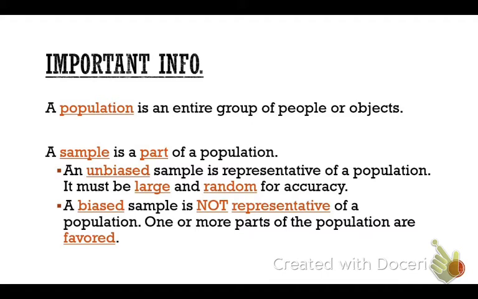Now, let's talk about the next part, a sample. A sample is just a part of the population, okay? So there are different sections in Jacksonville, the north side, or we live on the west side, some of us, our school is here on the west side, there's the south side. So a sample is just taking a small group of people of the population. Now there's two different parts of a sample. One is an unbiased sample and one is a biased sample.